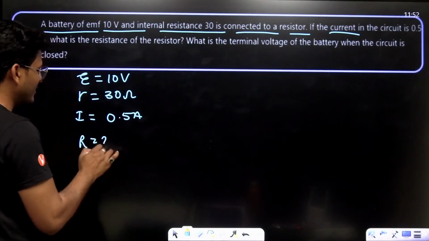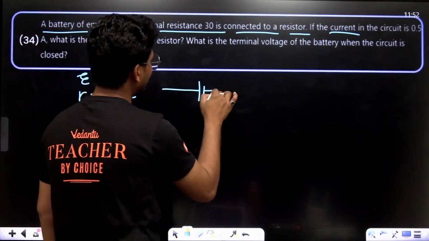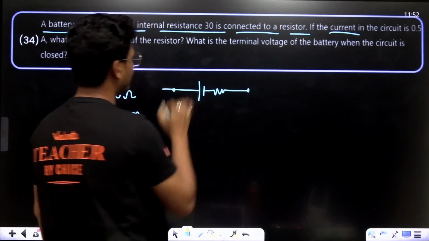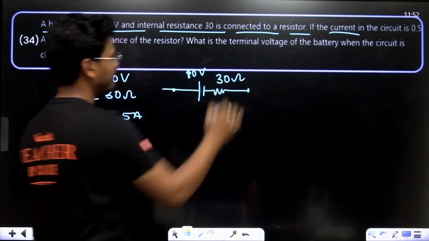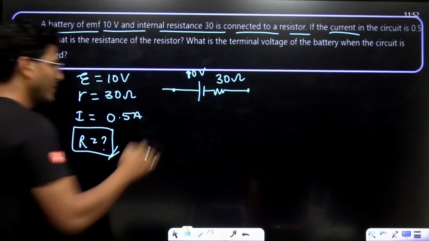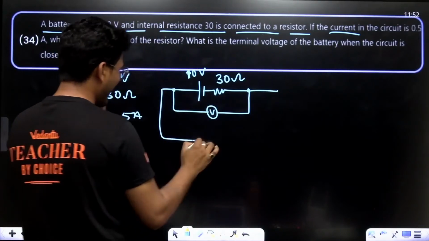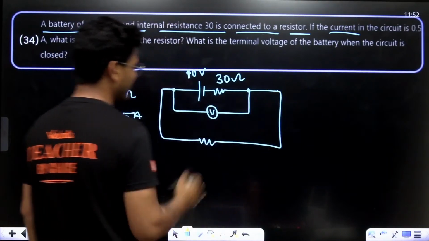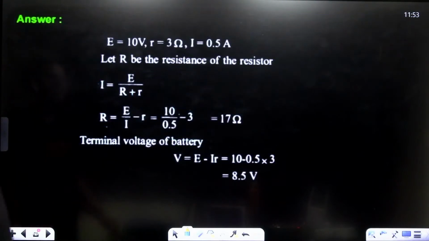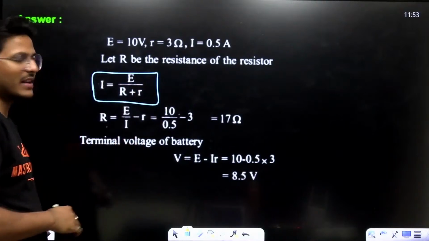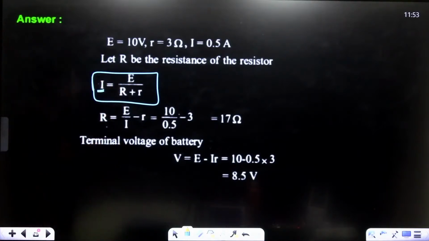There is an external resistance also, and we have to calculate the terminal potential of this cell. This is 10 volt and this is 30 ohm, right? For terminal potential we have to calculate this V, and we have to calculate this R also. See, I equals E upon R plus r. This is the current from the cell.